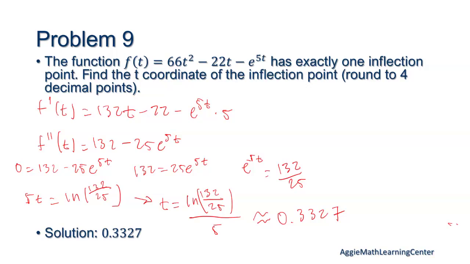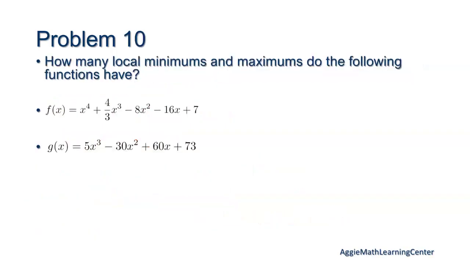Okay, cool. So yeah, at 0.3327, at that point, the concavity switches from up to down. That's what the inflection point is. Cool. Okay, last question.